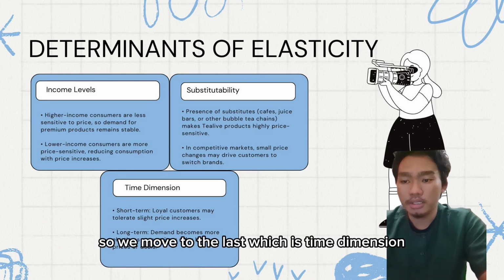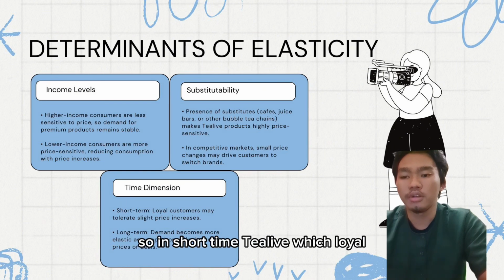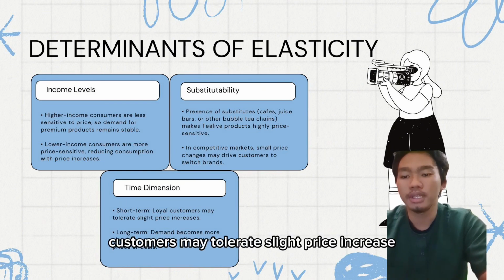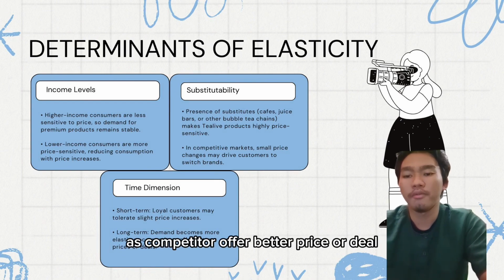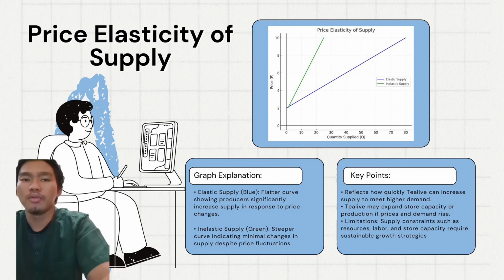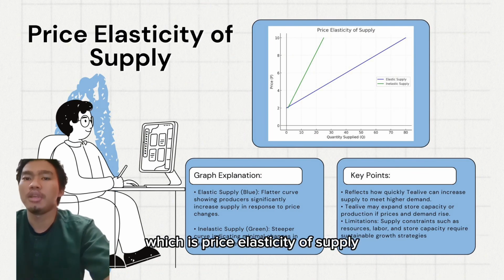So we move to the last, which is the time dimension. In the short term, Tealive, with loyal customers, may tolerate a slight price increase, but in the long term, demand becomes more elastic as competitors offer better prices or deals. We move to the last part, which is price elasticity of supply.